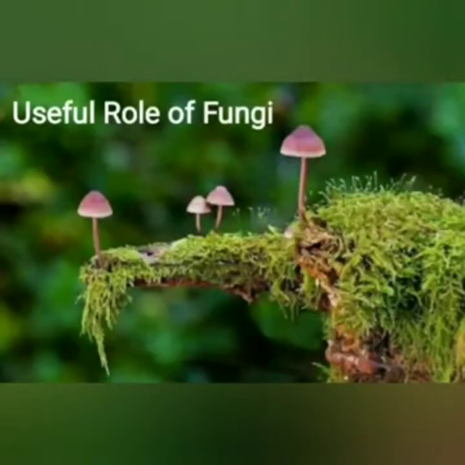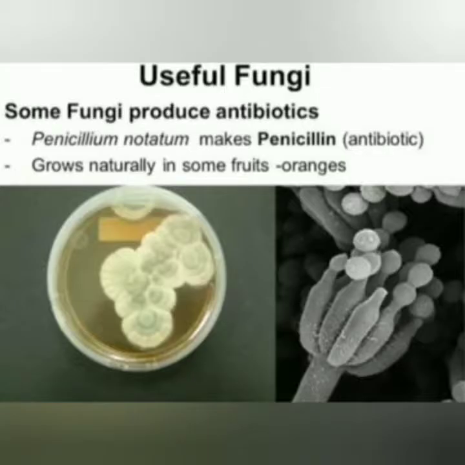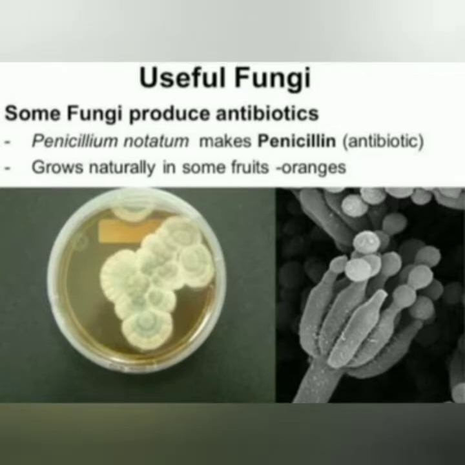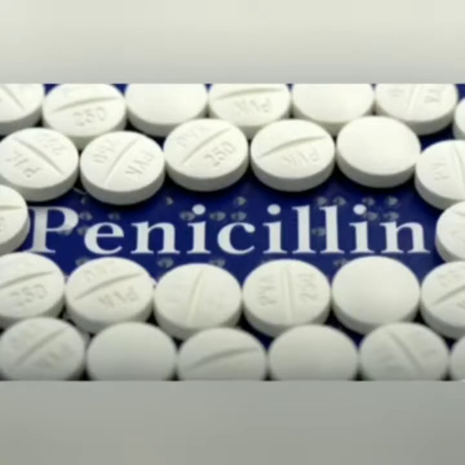Today we are going to read some useful role of fungi. Some fungi are used to produce antibiotics. An antibiotic is a chemical substance produced by a living microorganism which can stop the growth of or kill other microorganisms. Penicillin was the first antibiotic produced by a mold called Penicillium notatum and was discovered by Alexander Fleming.